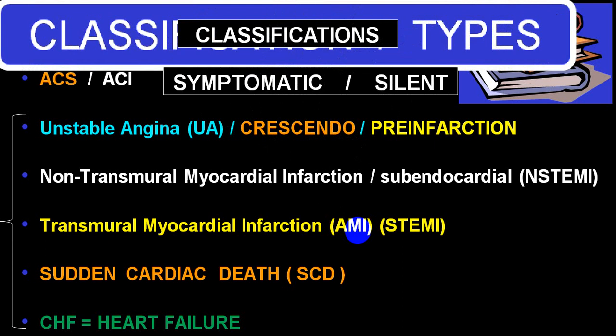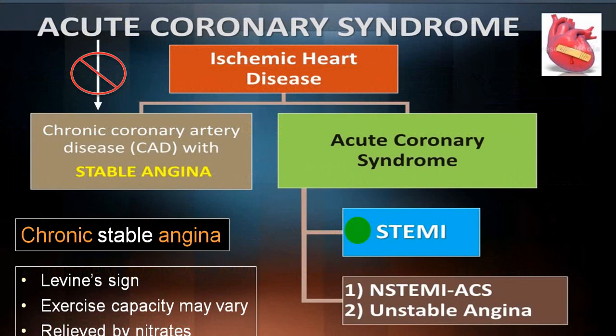Sometimes we come across what we call silent ischemic heart disease. So once in a while you can come across that. For acute coronary syndrome, usually we use the words STEMI, non-STEMI and unstable angina. While chronic coronary artery disease, this term is not commonly utilized.